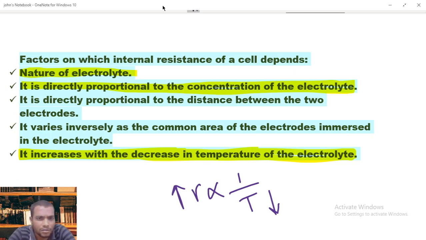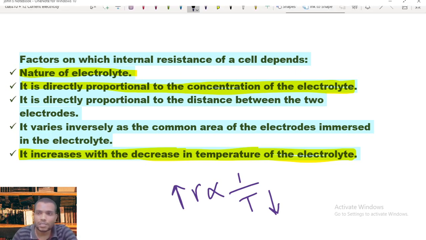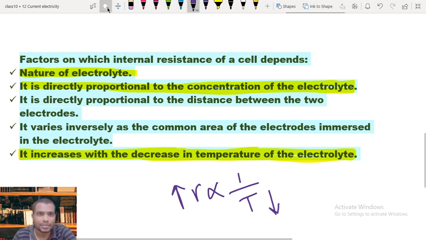No, obviously not, because it's one year old. In that one year, the chemical reaction developed between the anode and cathode, the two terminals, has been lost. Because of that, the internal resistance has already developed and the source has lost its entire strength. So this is all about internal resistance.